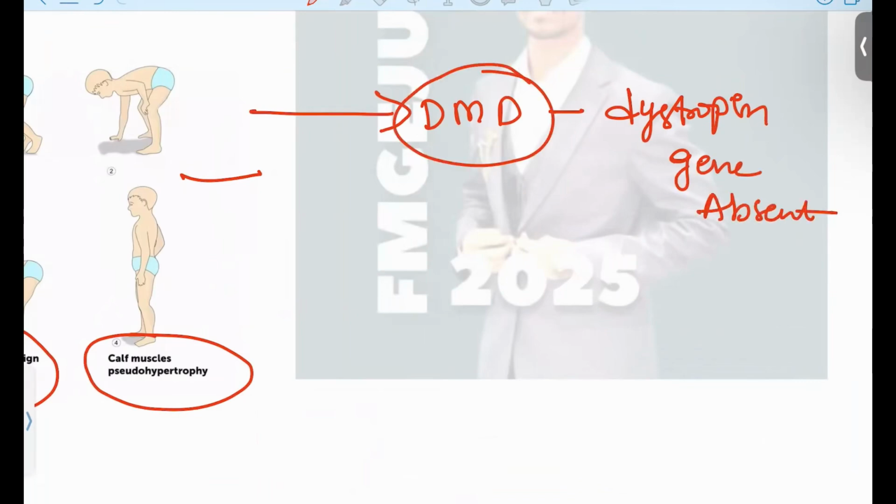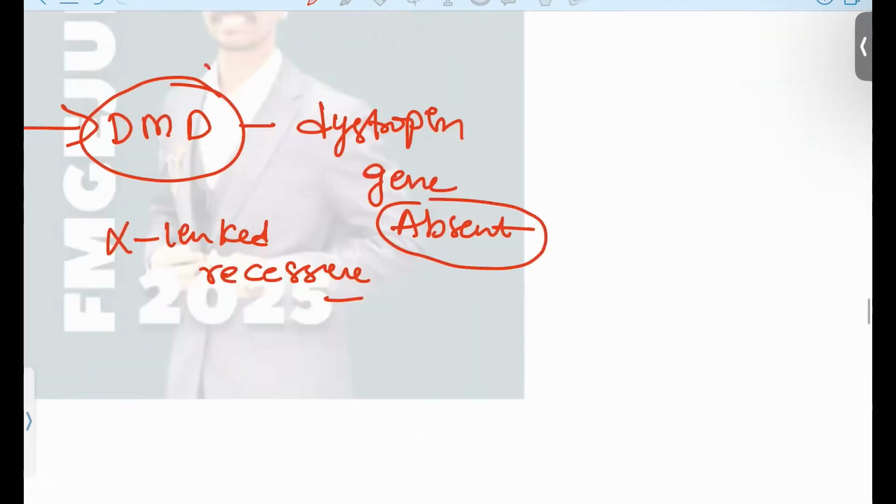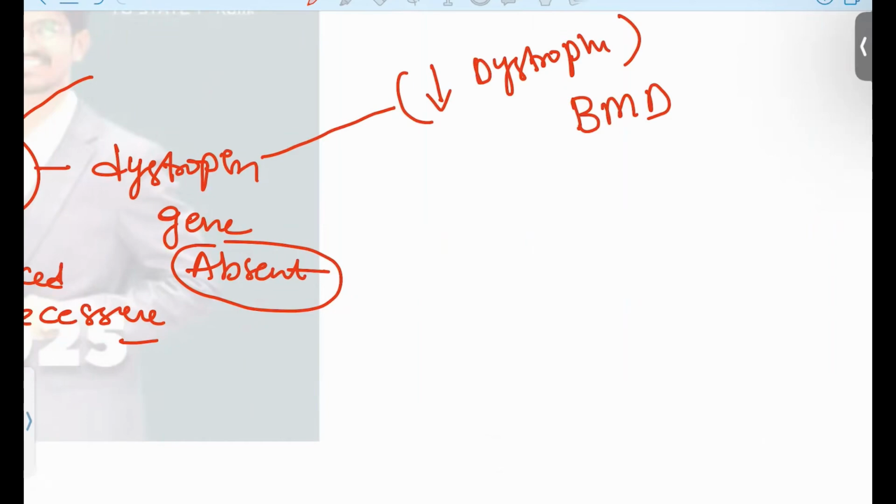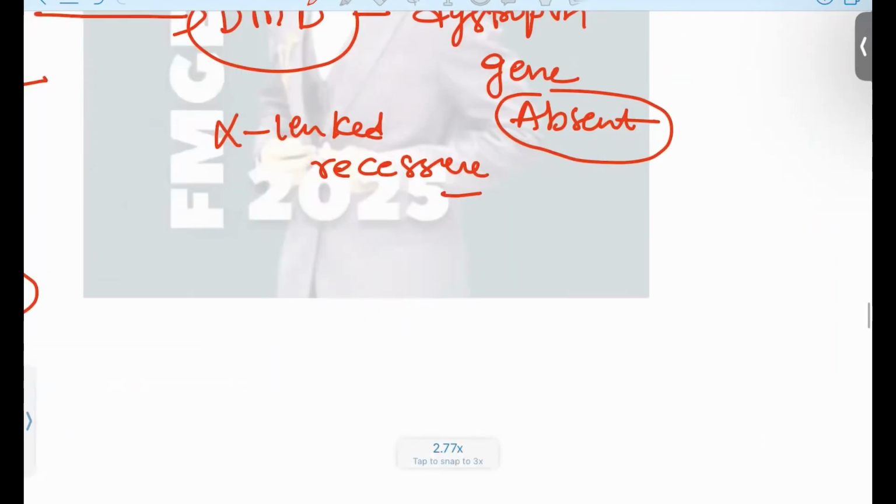And what kind of condition is this? This is X-linked recessive. Okay, this is your X-linked recessive condition, and another type is also present. If there is complete absence, we know it as DMD, Duchenne muscular dystrophy. But if dystrophin is only at low levels, then we call this Becker muscular dystrophy. And DMD patients have poor prognosis because of complete absence, and very early paralysis is seen in this patient.